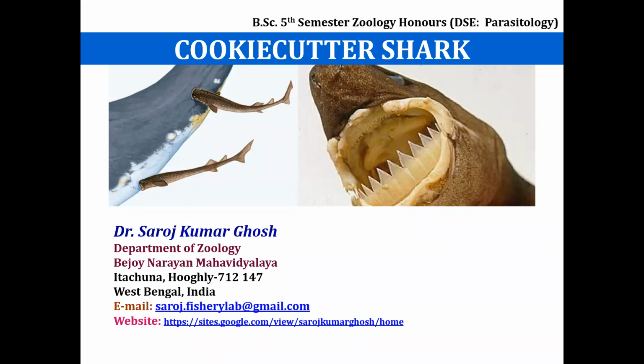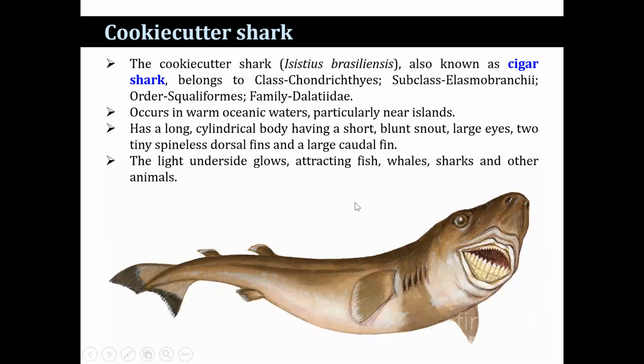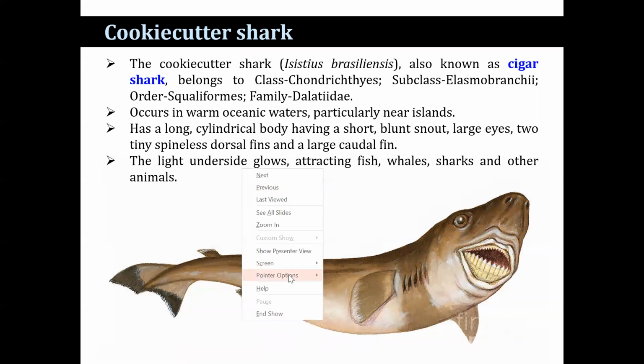I am going to discuss the topic cookie cutter shark. The cookie cutter shark, also known as the seagull shark, belongs to the class Chondrichthyes, subclass Elasmobranchii, order Squaliformes, and family Dalatiidae. The scientific name of the cookie cutter shark is Isistius brasiliensis. They occur in warm oceanic water, particularly near the islands.